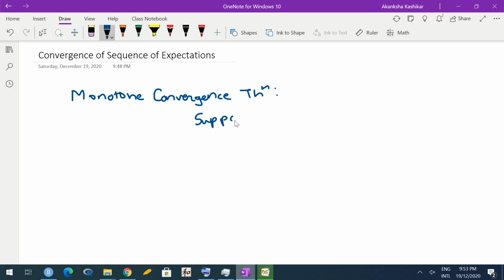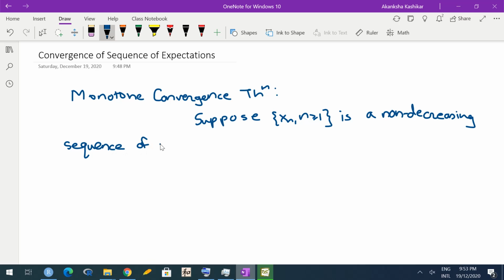Suppose Xn is a non-decreasing sequence. So Xn is a non-decreasing sequence of non-negative random variables defined on probability space (Omega, F, P).